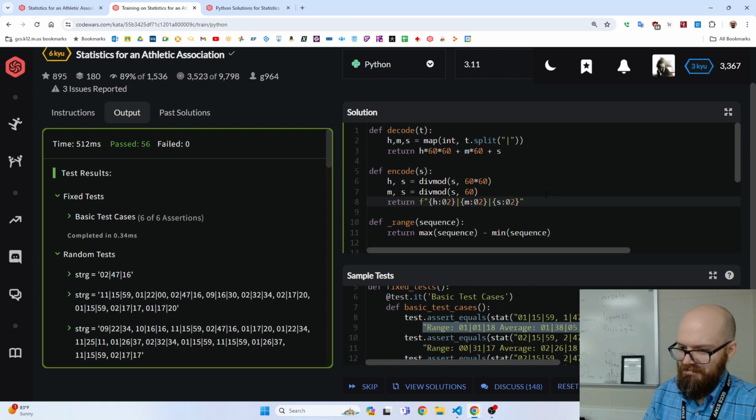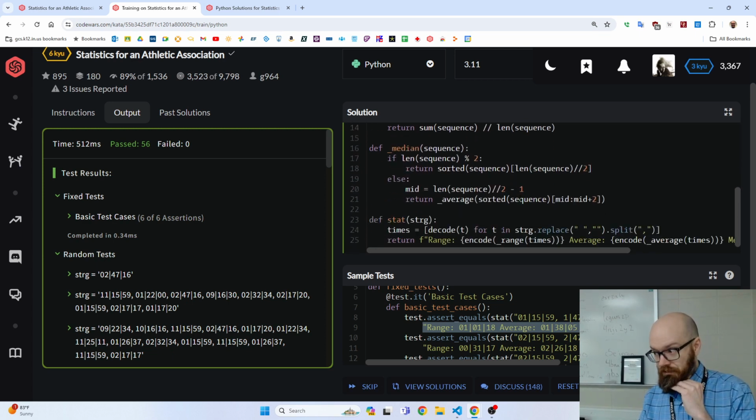Here's the issue. This has random tests, and random tests might not check what they're supposed to check. For example, what if they give us an empty string? No times at all, no vertical bars, no commas, no nothing. Would this work? No, this would fail. But the random test just happened to give me stuff that worked. Okay.